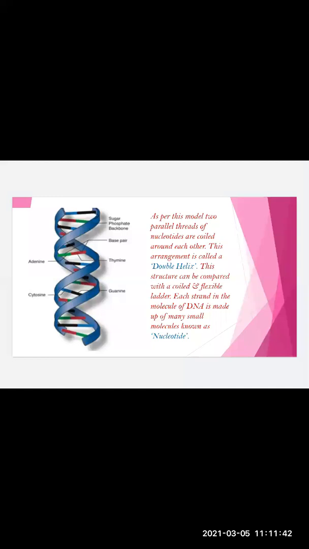As I said, a chromosome has DNA as its part and DNA has genes as its part, and genes are in segments. You can see a segment over here. This is one segment, this is the next segment, this is the next segment. So these are nothing but the segments of genes. When I say genes are segments of DNA, these segments represent the genes.